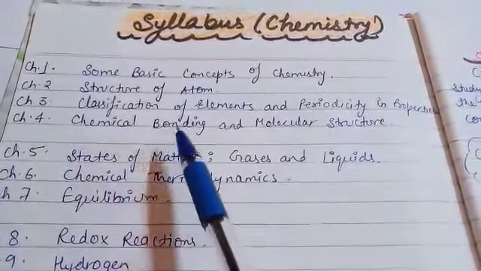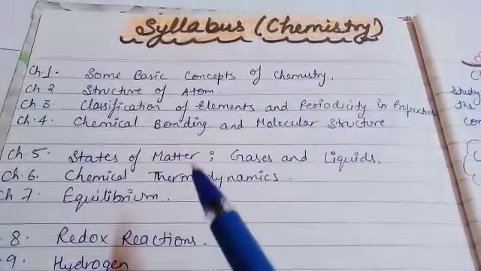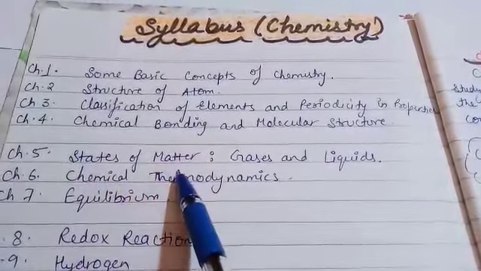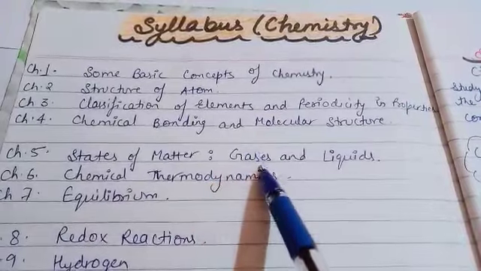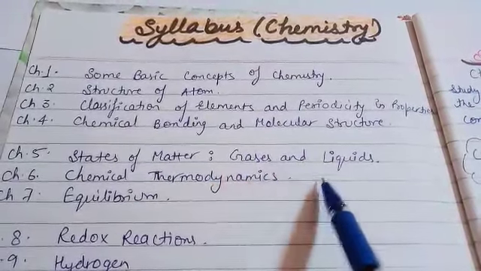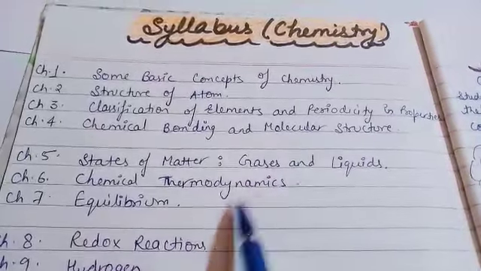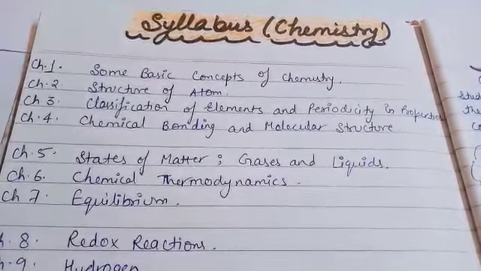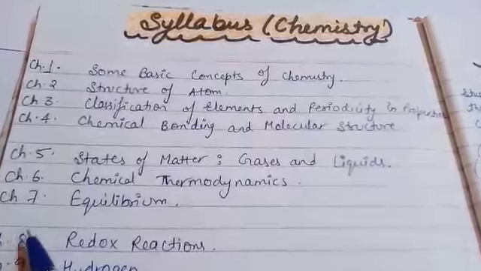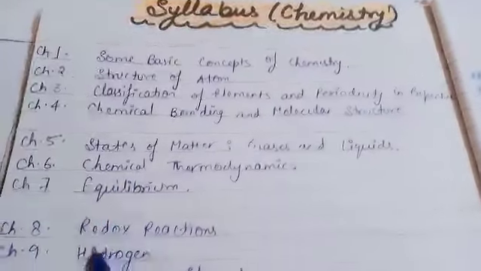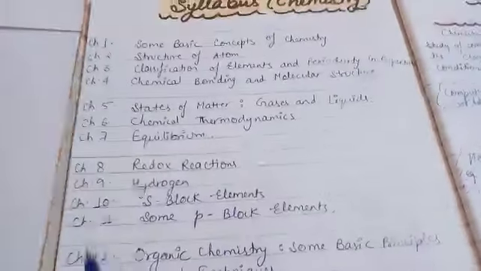Then fourth is Chemical Bonding and Molecular Structure. Fifth is the States of Matter. In this, we have to study only two states, gases and liquids. Sixth one is Chemical Thermodynamics, or you can say Chemical Energetics. Both things are the same. Seventh is Equilibrium. Eighth is Redox Reactions.